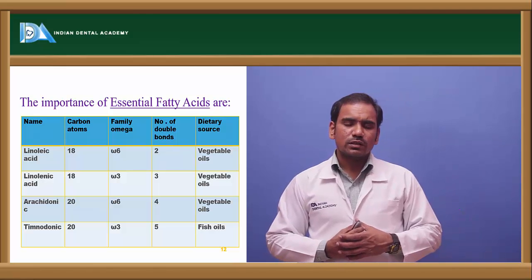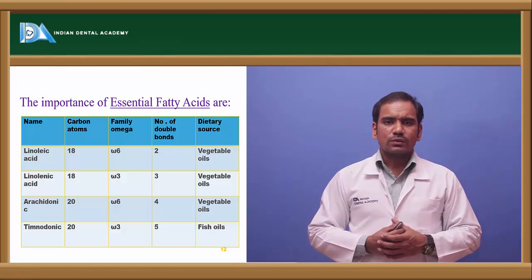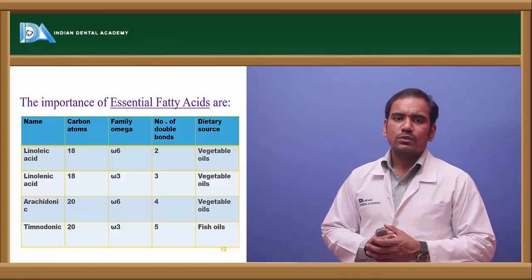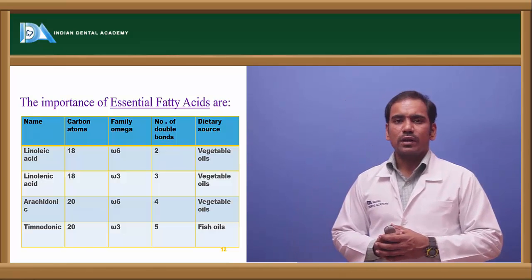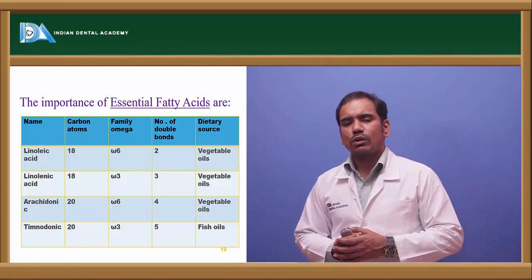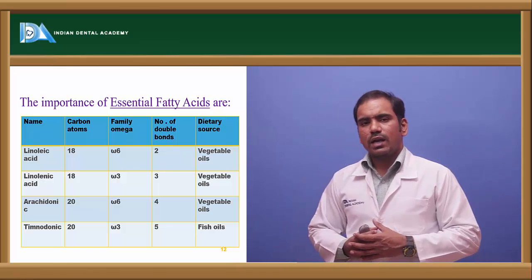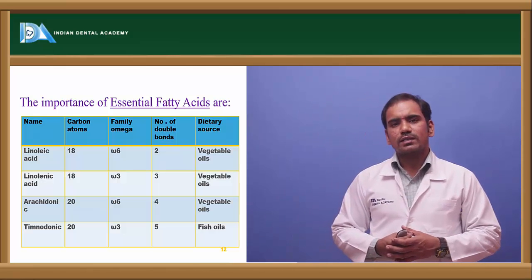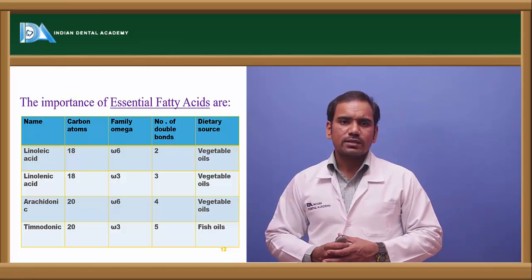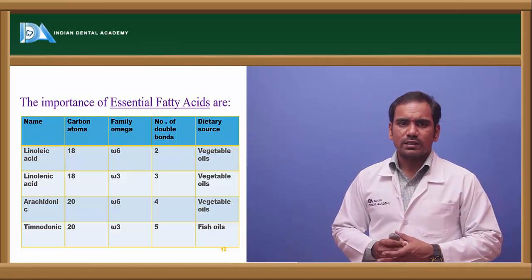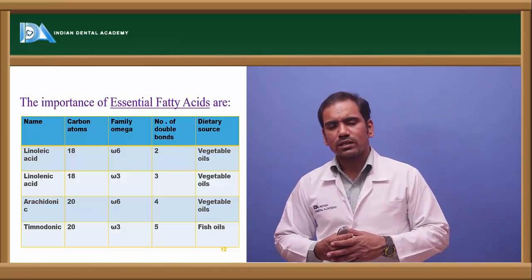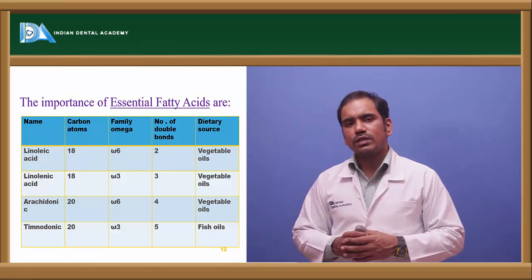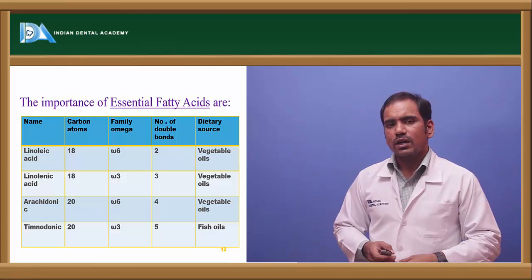So in that, we have to discuss the essential fatty acids. There are some fatty acids which cannot be synthesized in our body, and those should be supplied in the diet. They have very important functions in the body, and we call them essential fatty acids. Those are linoleic acid, linolenic acid, and arachidonic acid. All these fatty acids are polyunsaturated fatty acids. They have more than one double bond in their structure, so that's why we call them polyunsaturated fatty acids. And these are very nutritionally important because they cannot be synthesized in our body.